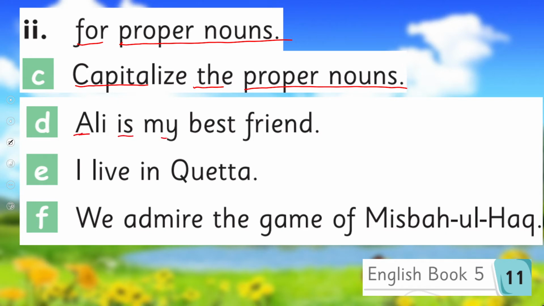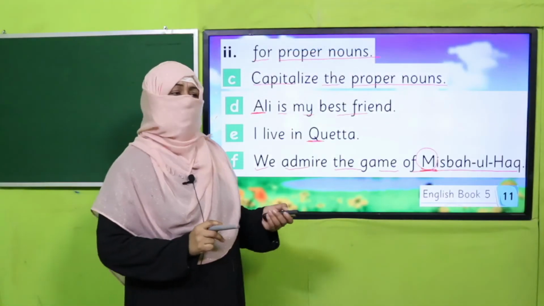Ali is my best friend. You see here this name Ali. Then, I live in Quetta. So Quetta is a proper noun. That's why it's written with capital Q. We admire the game of Misbah-ul Haq. So it's a proper noun with capital letter. All right. So this is how we use punctuation marks.